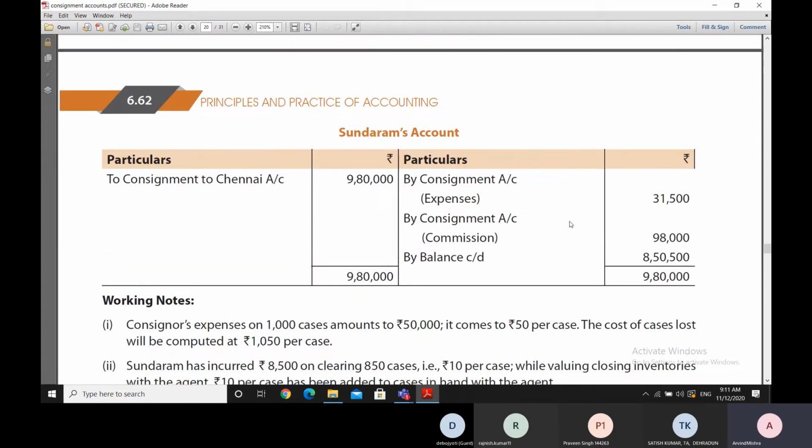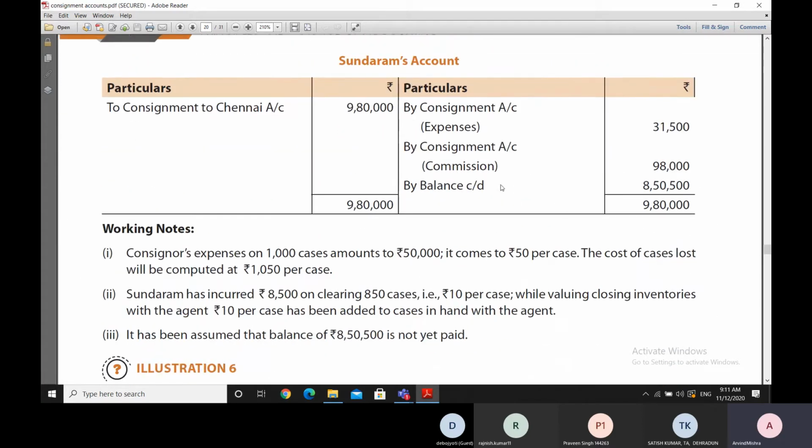who in this case happens to be Sri Mehta. So if he had already paid, then you would have found the bank entry here, but since this has not been paid so far, it will be paid. So this is a balance carried down. Therefore we are assuming here that this amount has not yet been paid by Sundaram, so he will be paying this amount.